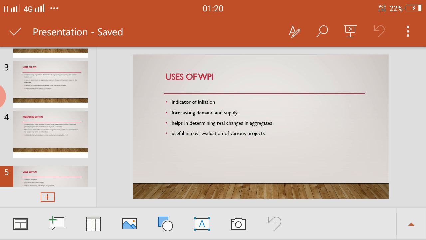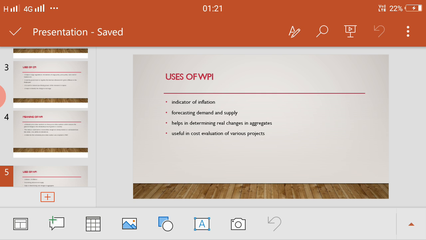Next, come to the second use of WPI: forecasting demand and supply. The wholesale price index is helpful in forecasting the demand and supply of commodities in the economy. An increase in the wholesale price index indicates a situation of excess demand. On the other hand, a decrease in the wholesale price index shows a situation of excess supply over demand for goods.